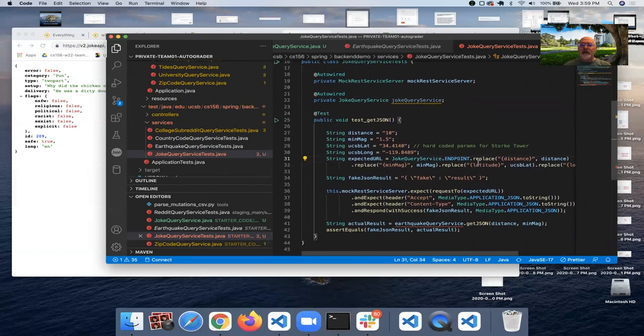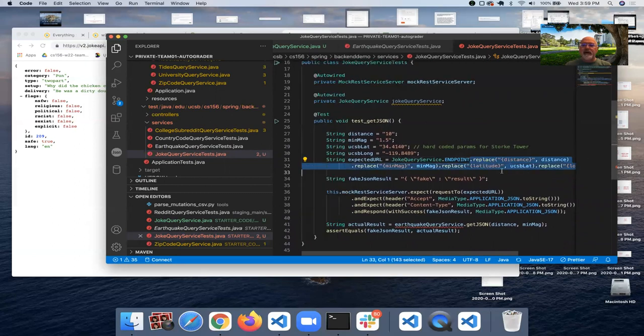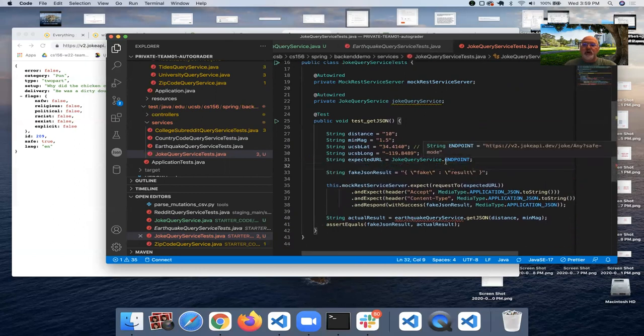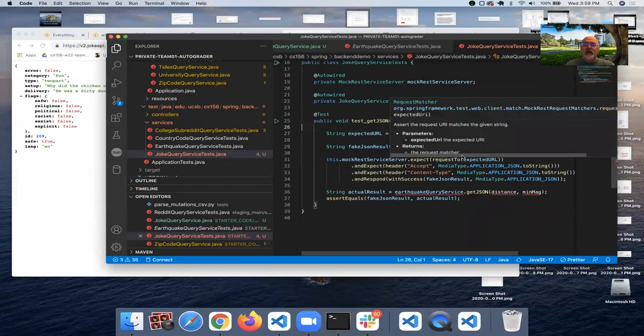And here, because we don't have to replace anything in our URL, we don't have any query parameters, we can just get rid of all this replace, and it will simply be the JokeQueryService endpoint. We don't have these parameter values, so we can take that part out.